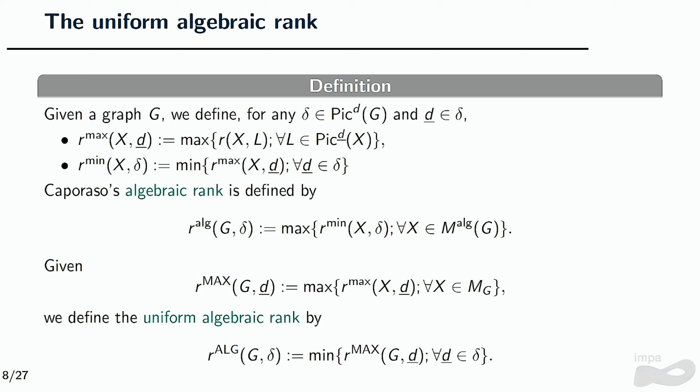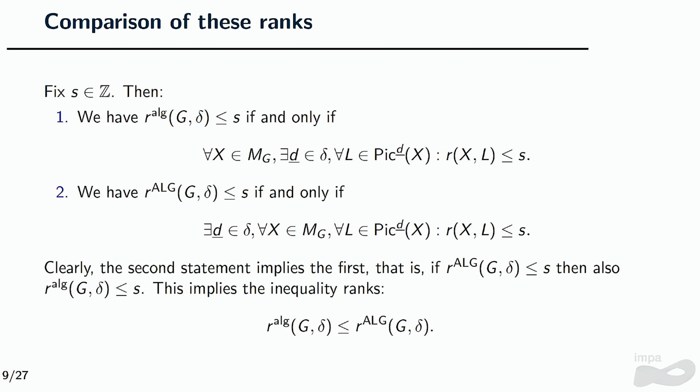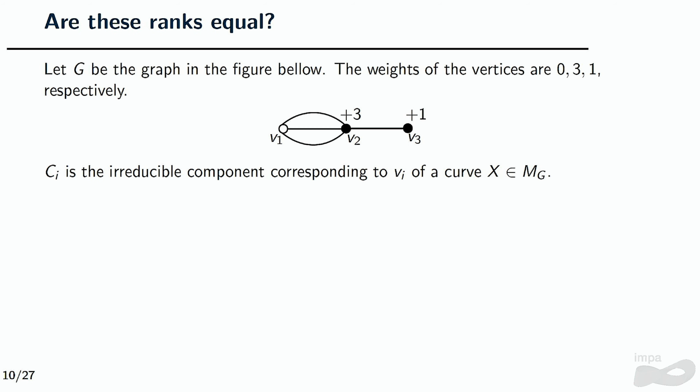By doing so, meaning that now I will take the minimum on the class here, but for last, I get what we call the uniform rank. So these two ranks are only combinatorially, okay? You can think of it only combinatorially. The algebraic one is bounded above by the uniform one. I don't need to use any, let's say, geometry for that.